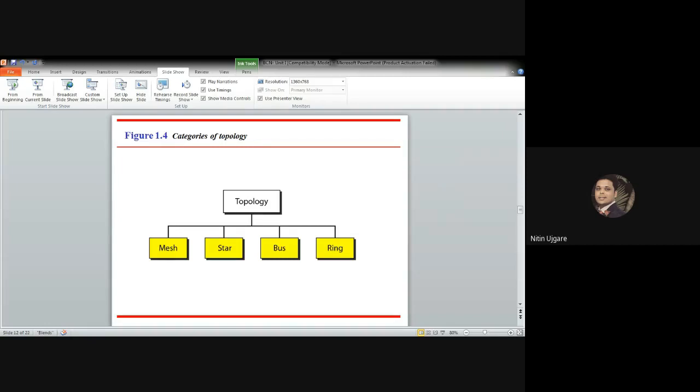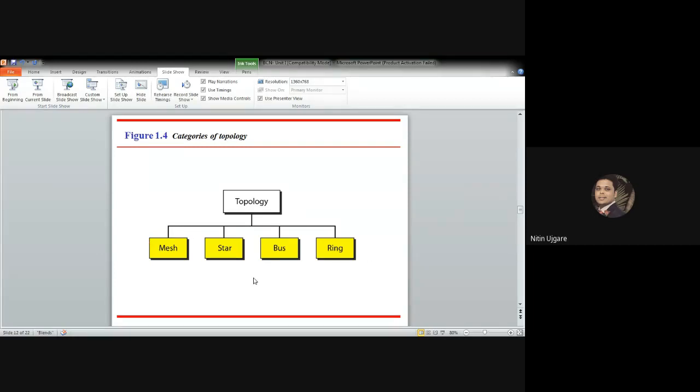So there are four basic topologies possible, that is mesh topology, star topology, bus topology, and the ring topology. Apart from this, there is a fifth topology also, which is called the hybrid network topology. We'll see in detail in the further slides. So these are the four basic network topologies.